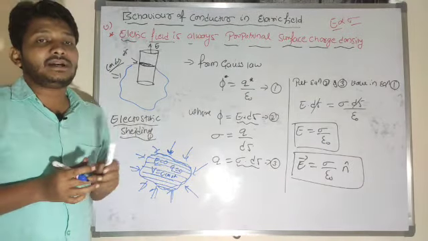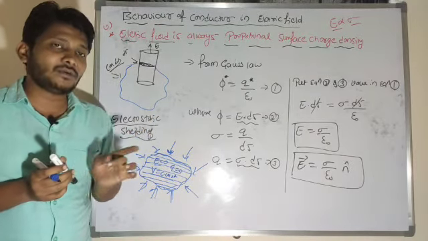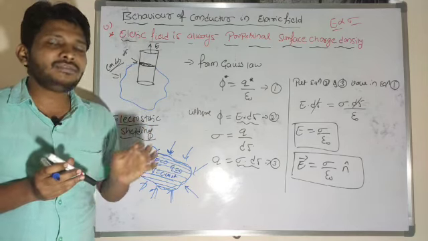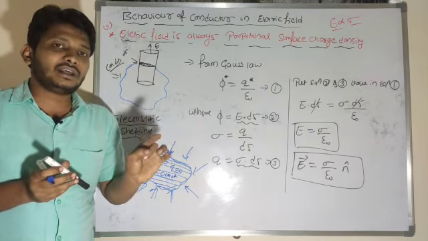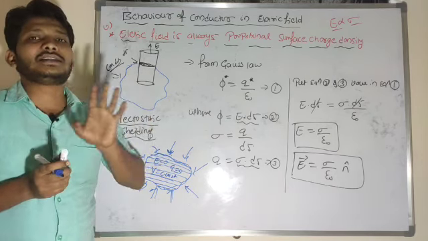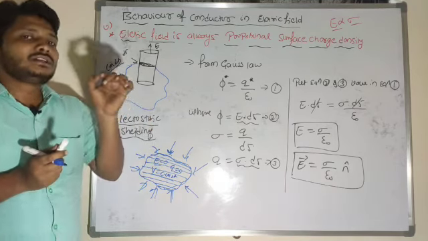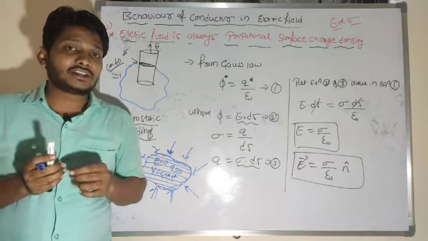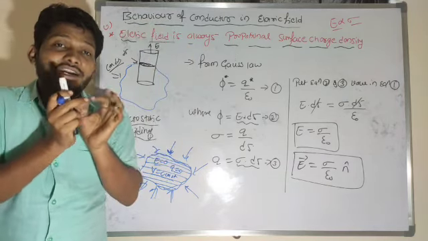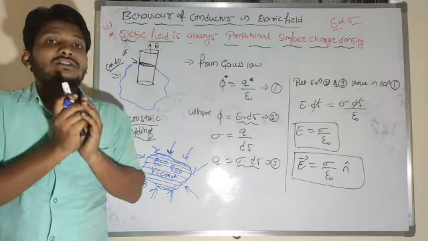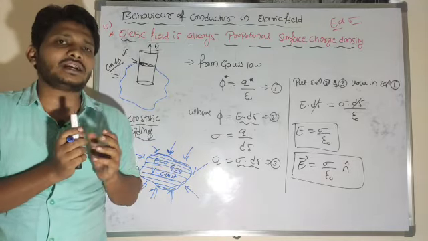Such shielding I will name electrostatic shielding. The phenomenon of protecting a region from external electric field is known as electrostatic shielding. So the external electric field will not enter into the cavity here.